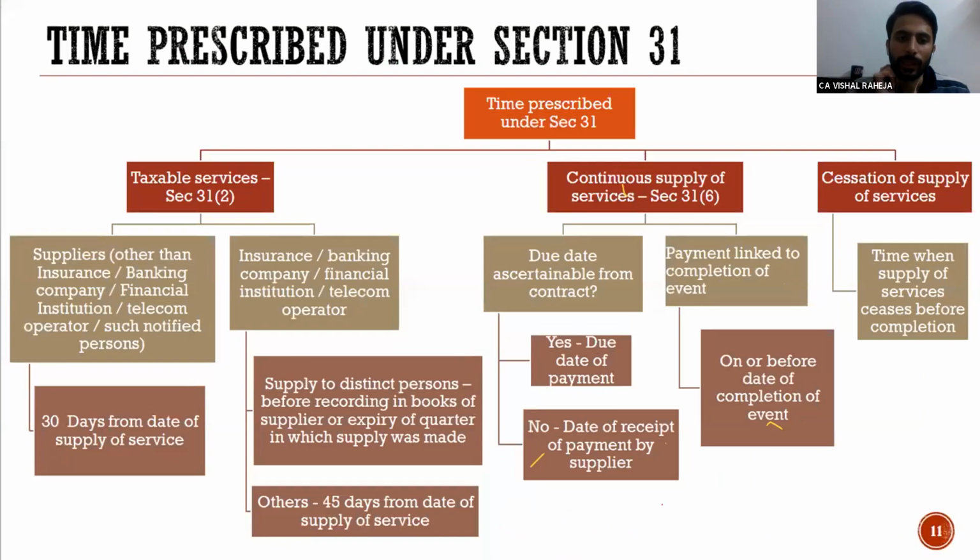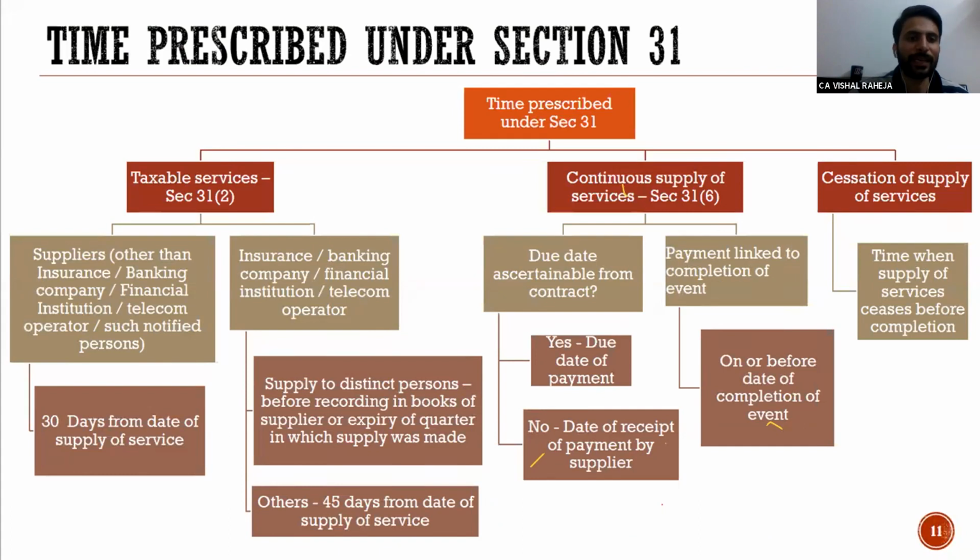So we also have to understand what would be the time to raise the invoice, because this is basically the criteria to determine time of supply. First of all, we have to understand whether the invoice is raised within time or not. How will we determine that? We will determine that by understanding the time limit prescribed under section 31.